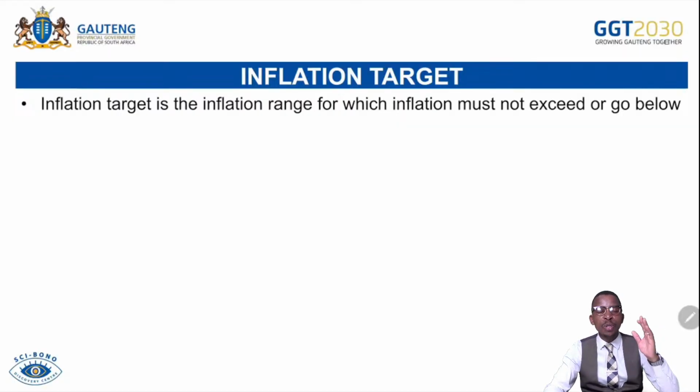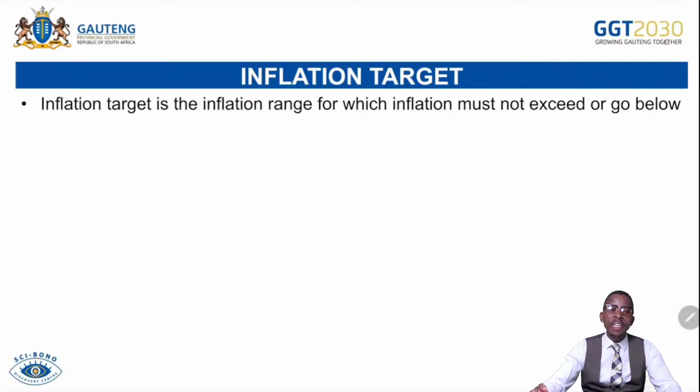So if it's between 3 to 6%, the minimum is 3%. It should not decrease below 3%. The maximum is 6%. It should not increase above 6%. If ever inflation goes below 3%, the Reserve Bank and the government must intervene by trying to cause inflation, because if we have what is called deflation, that simply means consumers will be benefiting in the short run, but producers will be affected negatively because they have produced their goods at a higher cost, but now they have to sell them at a lower price because of deflation.